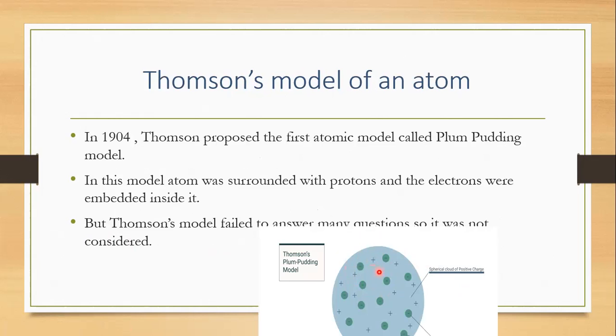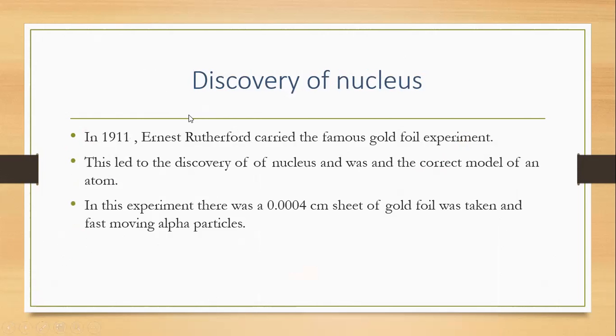Here you can see positive, positive, positive, the sphere is positively charged, and you see some minus signs, that is negative. The negative signs are embedded inside the positive. So he said this is the plum-pudding model, in which there is a sphere of positive charge and the electrons are present inside, and he proposed this model in 1904. But Thomson's model failed to answer many theoretical questions, so it was not accepted. And then comes the discovery of the nucleus.